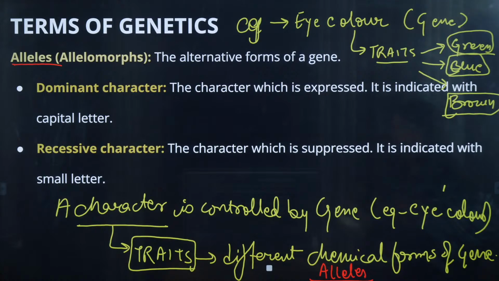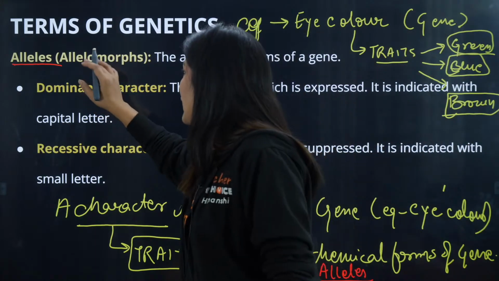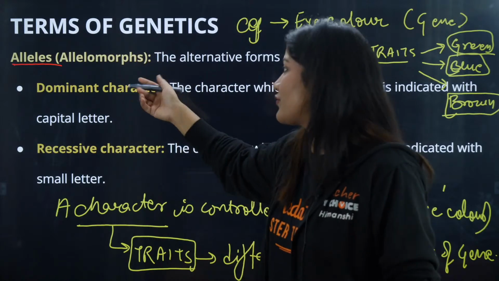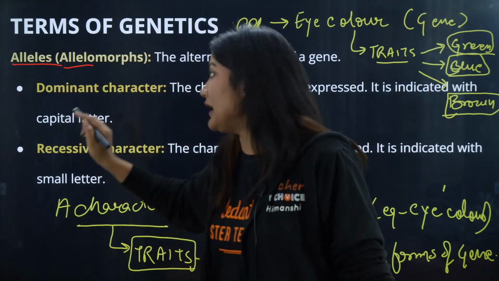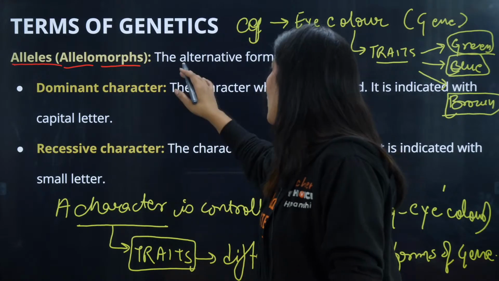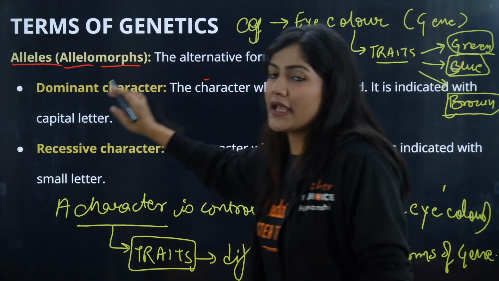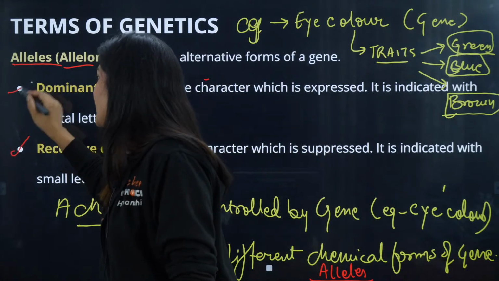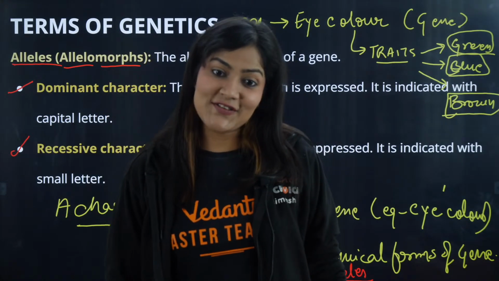Cool. Now moving forward, allelomorphs, we can see different forms of the character. So we are going to call them allelomorph. Allele means allele and morph means the different forms that we can see. The alternative forms of a gene, we can see two different forms, a dominant character and a recessive character. Now what is a dominant character and what is a recessive character?